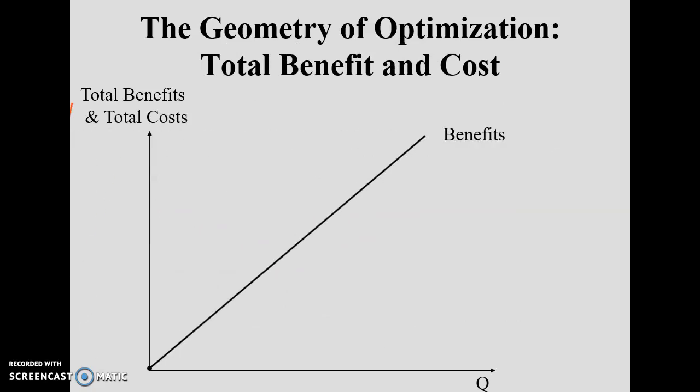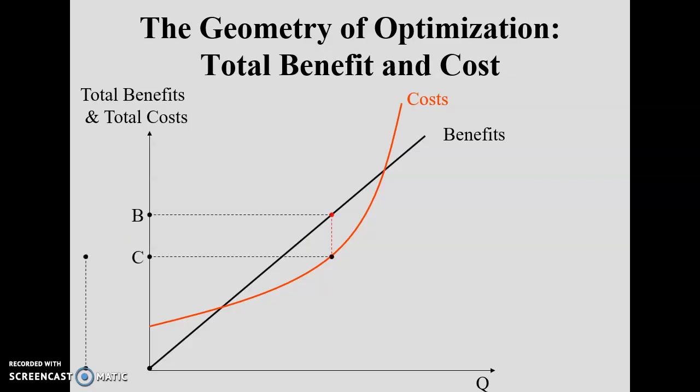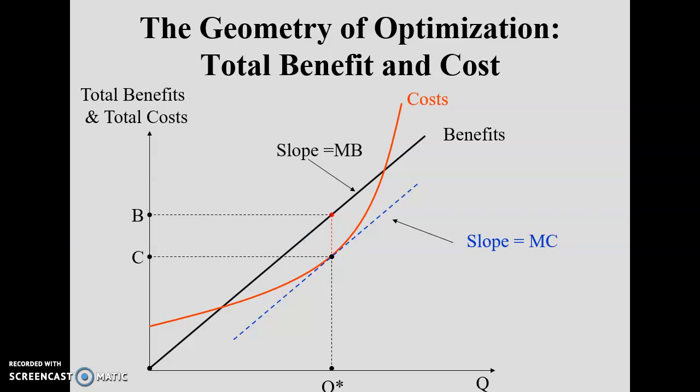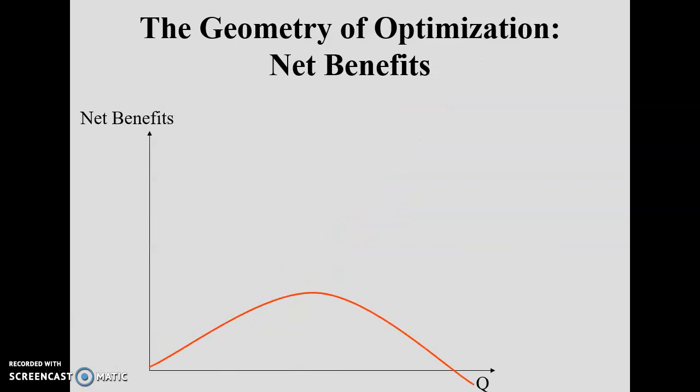Geometrically it looks like this. This is the benefit, this is the cost, and the difference between the cost and the benefit, the cost and the revenue, represents your profit. The slope of the cost curve represents the marginal cost, and the slope of the benefit curve represents the marginal benefit.